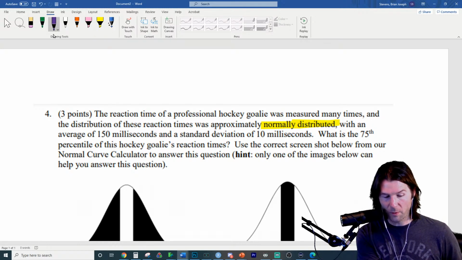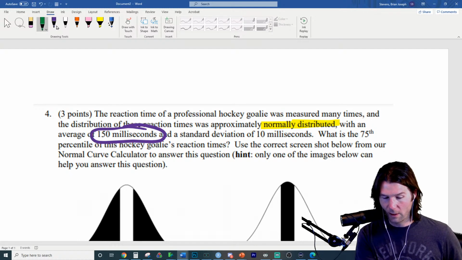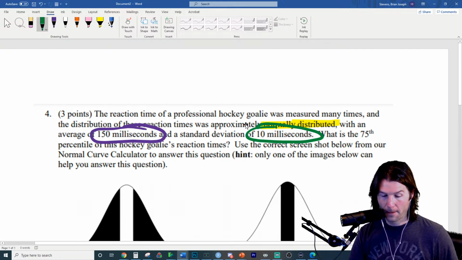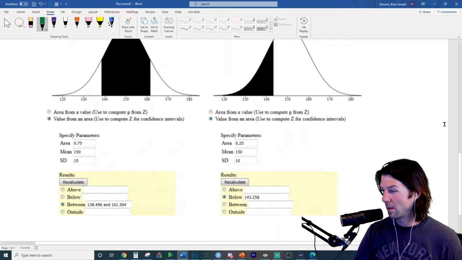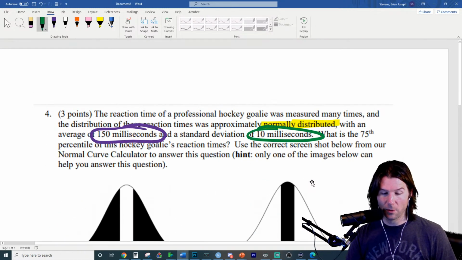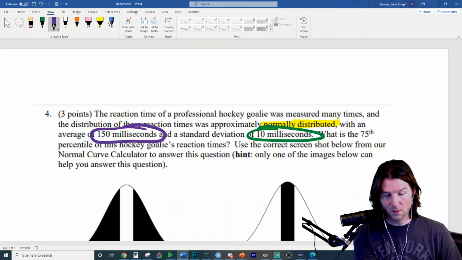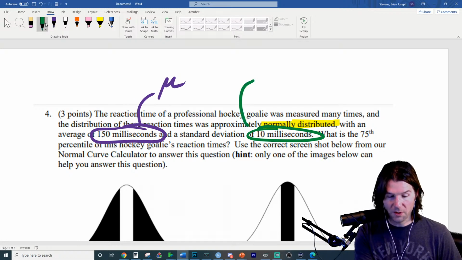I'm going to circle this, and I want people to tell me in purple, I've circled the what. And then in green, I've circled the what. So I've got some numbers right there. I'm going to do a harder version of this question next. Exactly. Mean and standard deviation, we're going to do mu and sigma. We should know notation, mu and sigma. But you're 100% right. Great job right there.